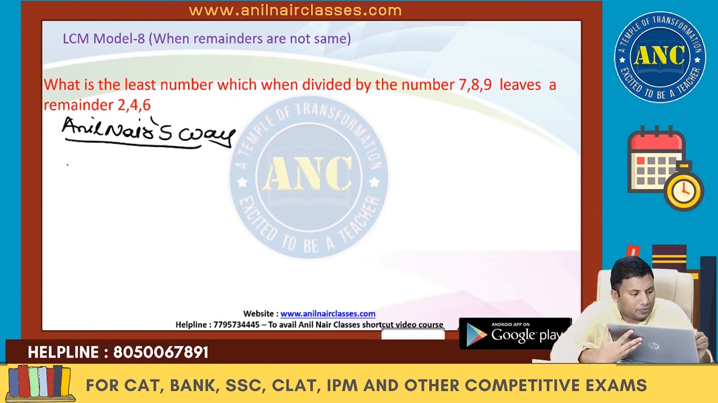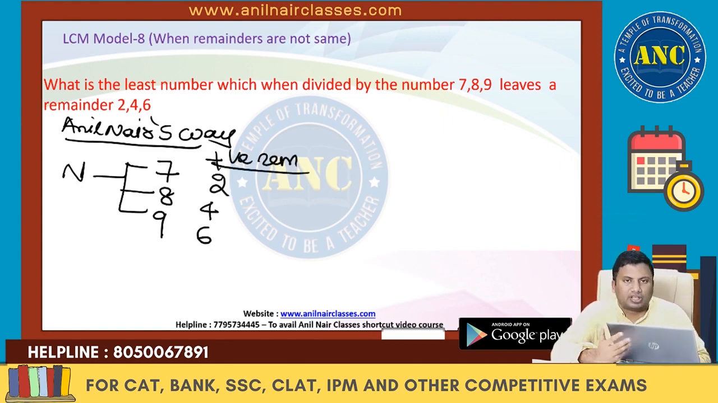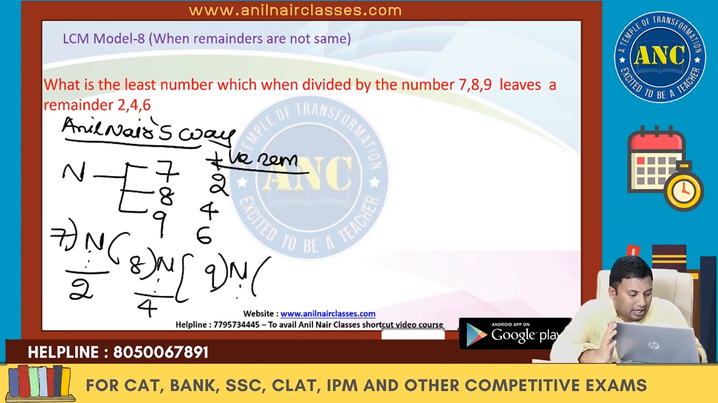Anil Nayar's way. A number is divided by 7, 8 and 9. Positive remainders are 2, 4 and 6. A number divided by 7, remainder is 2. Divided by 8, remainder is 4. Divided by 9, remainder is 6. These are called the divisors. These are called the remainders.